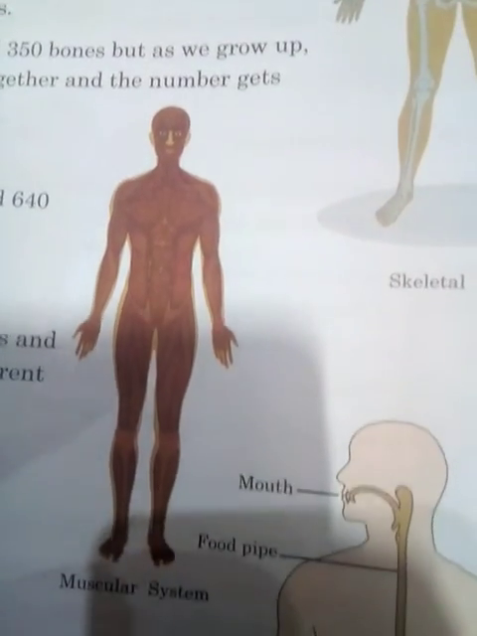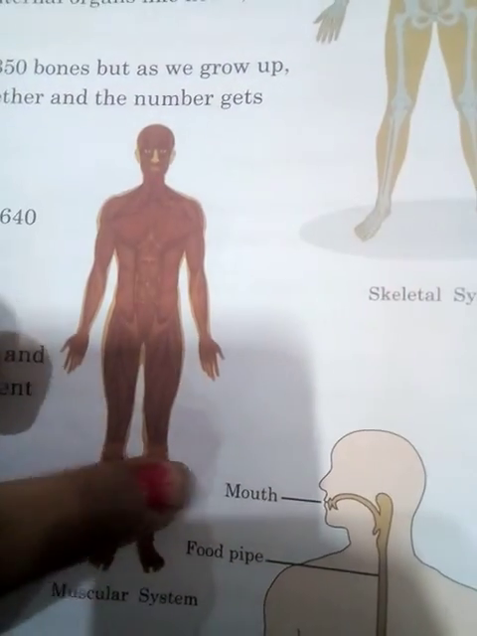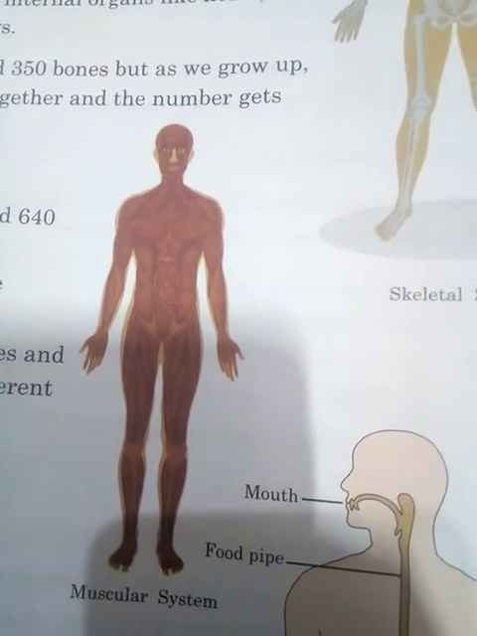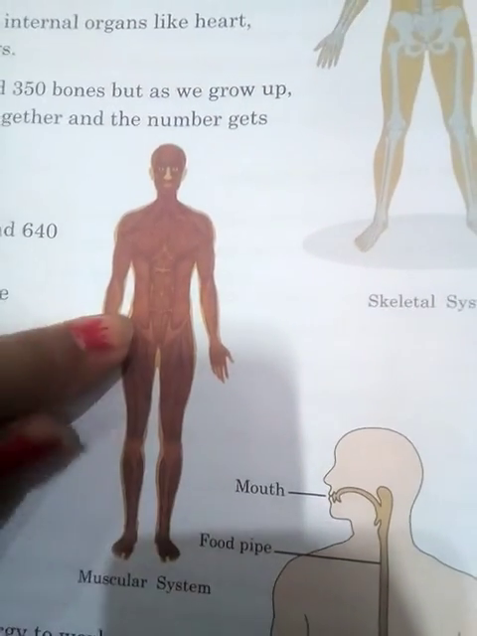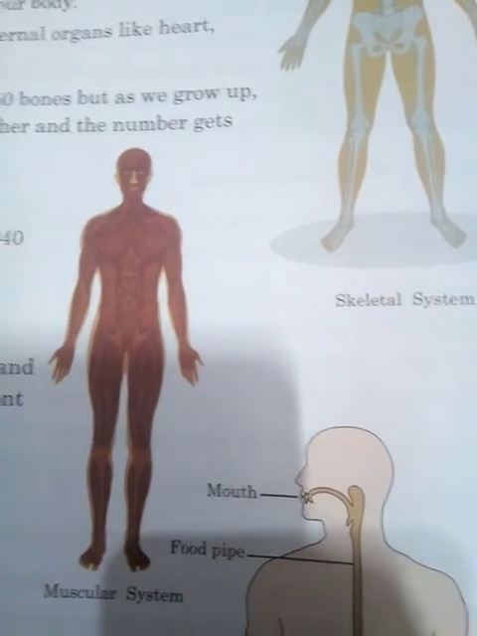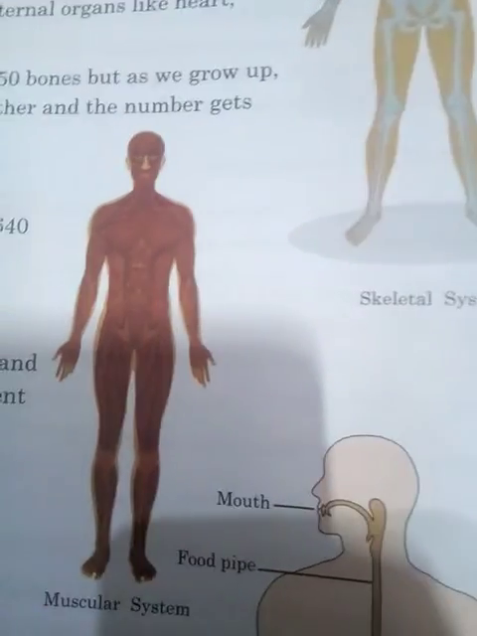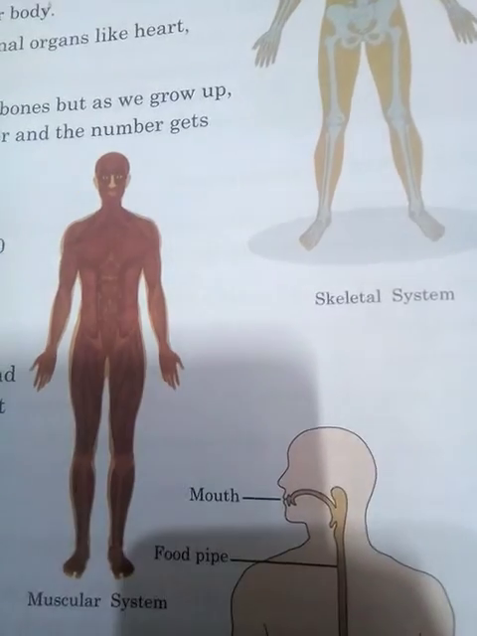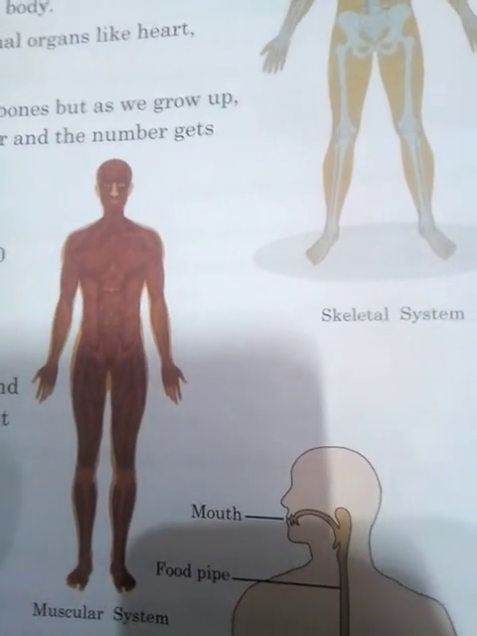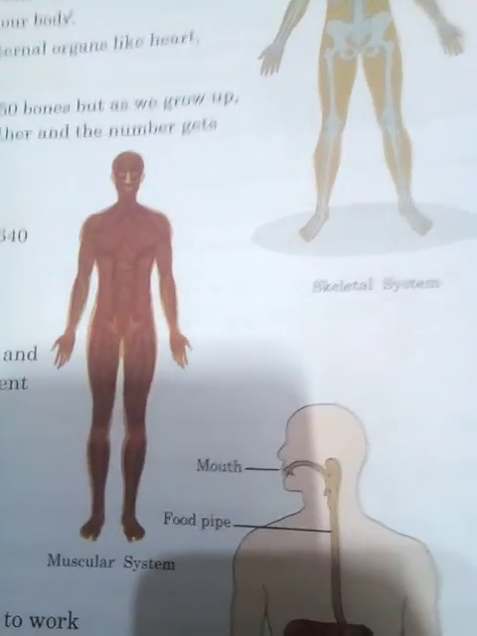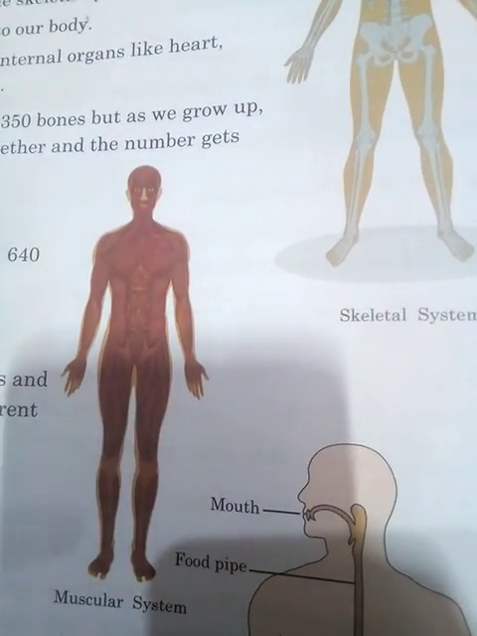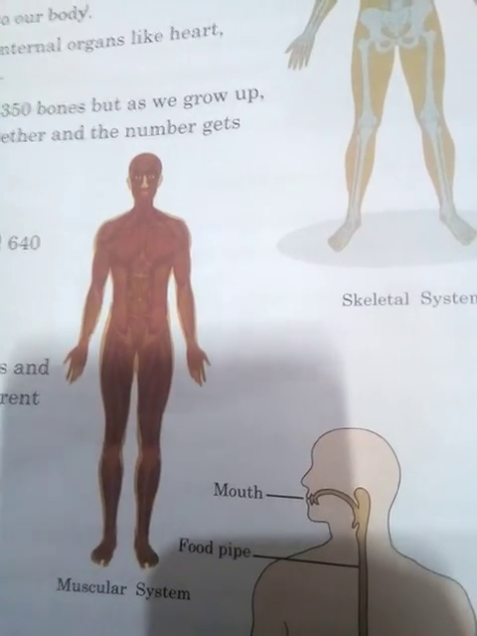What is this? This is our muscular system. See, in the previous video when I started this chapter, I said why the book has provided you the muscular system right after the skeletal system, because the muscles cover our skeleton and we use our muscles and bones to move different parts of the body.